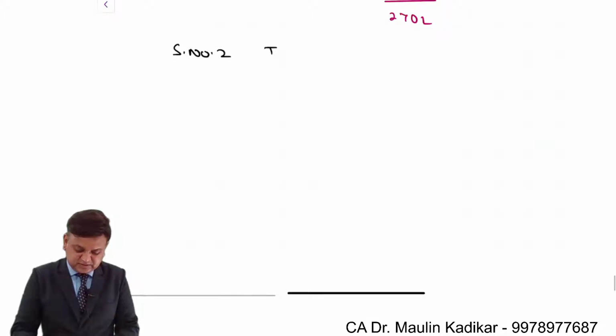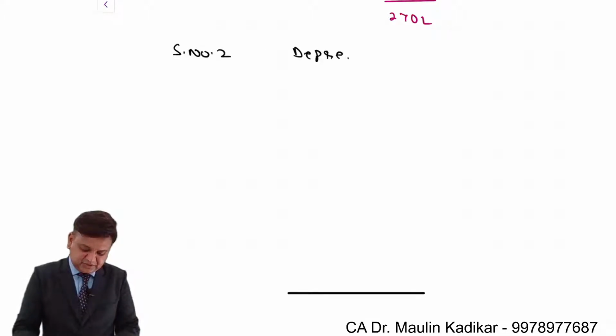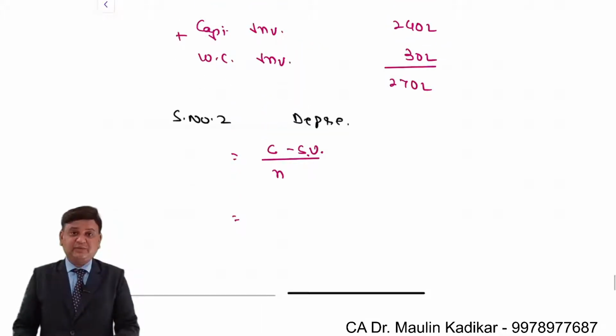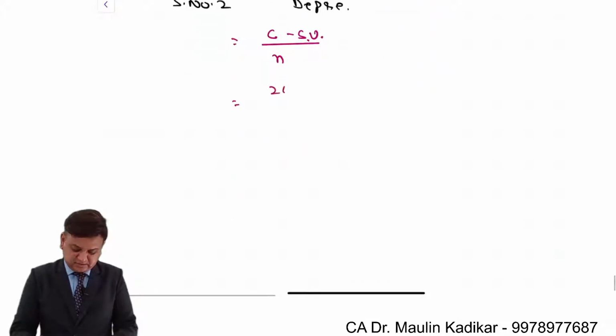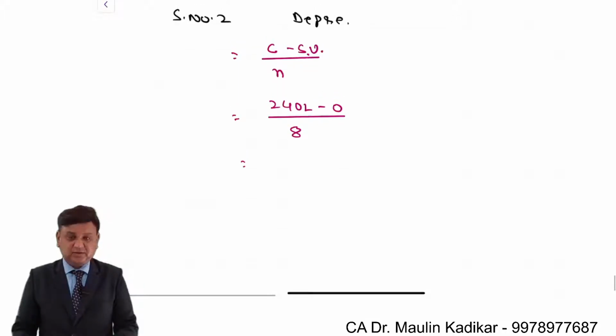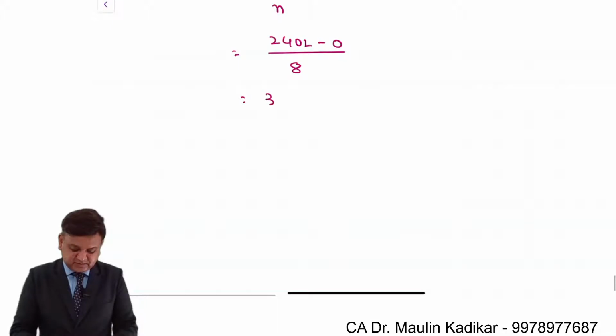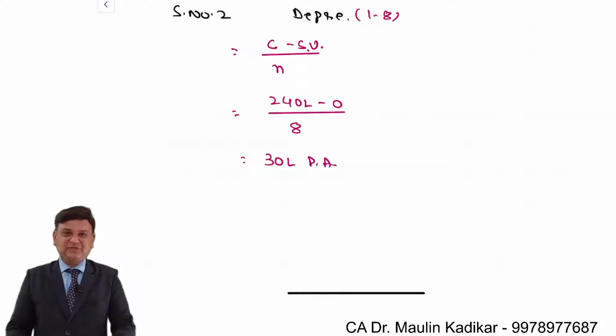Step number 2 is depreciation. Depreciation is found like this: cost minus scrap value divided by number of years. What is the cost of the machinery? 240 lakhs. What is the scrap value? 0. Divided by how many years? 8 years. So depreciation for year 1 to year 8 is 30 lakhs per annum.